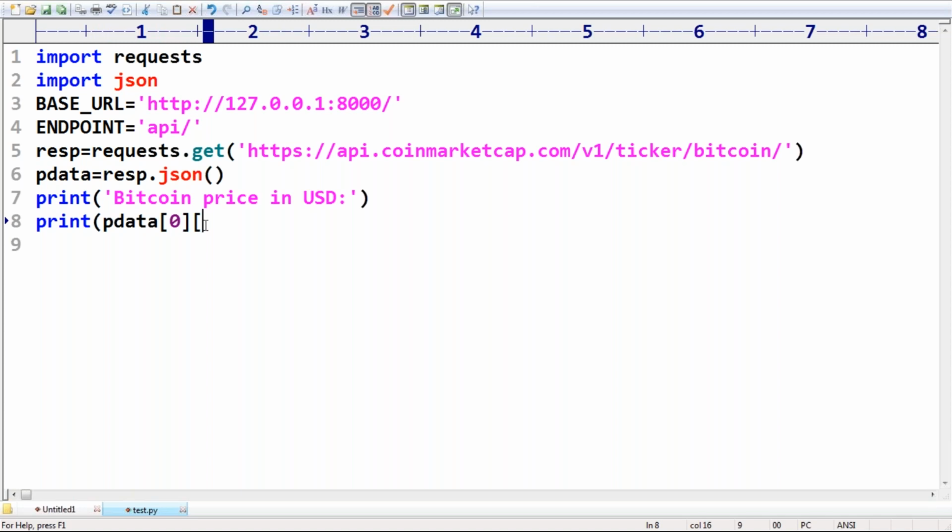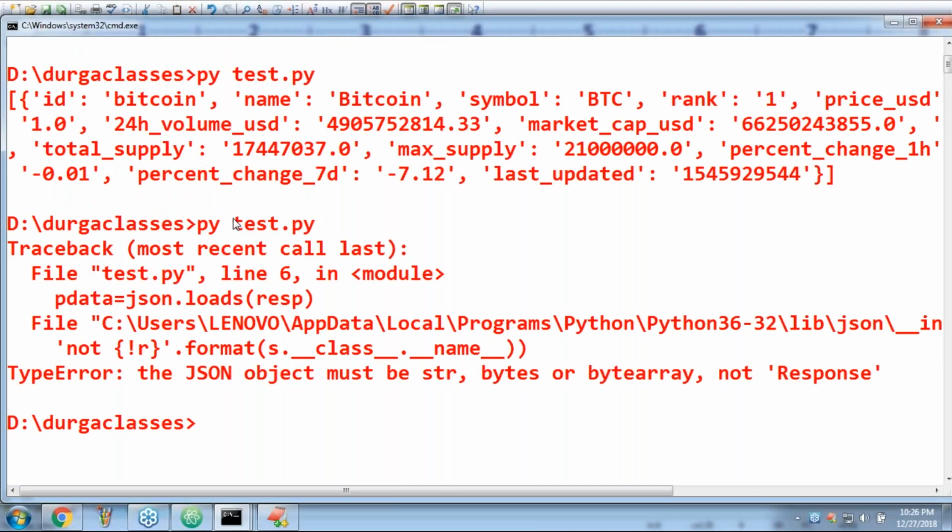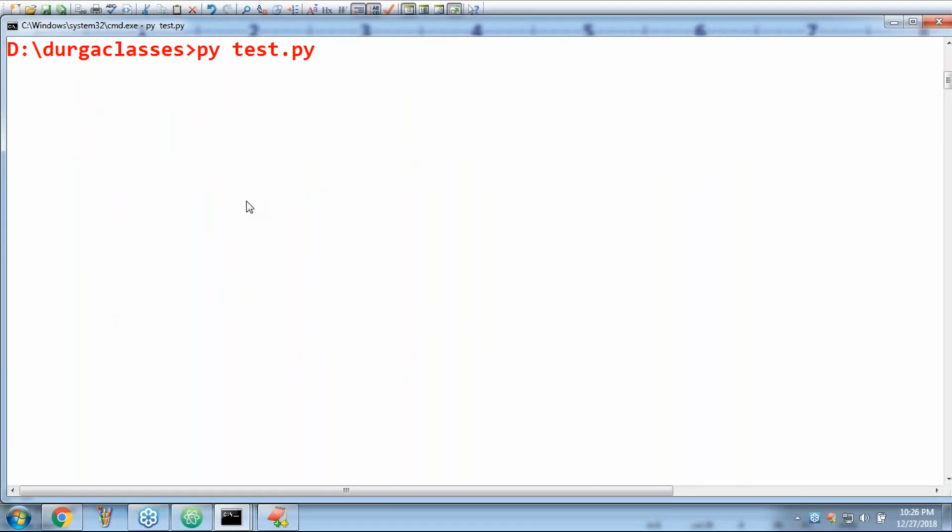In that dictionary, I want to know the value of price USD. Are you getting? Just a price USD. Okay, like now observe. Perfect. Are you seeing, right?